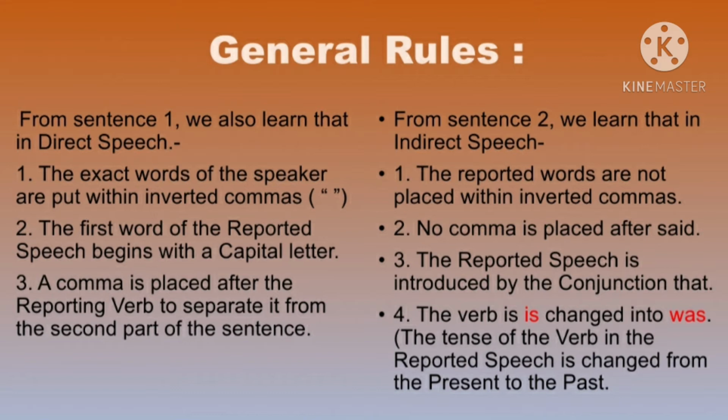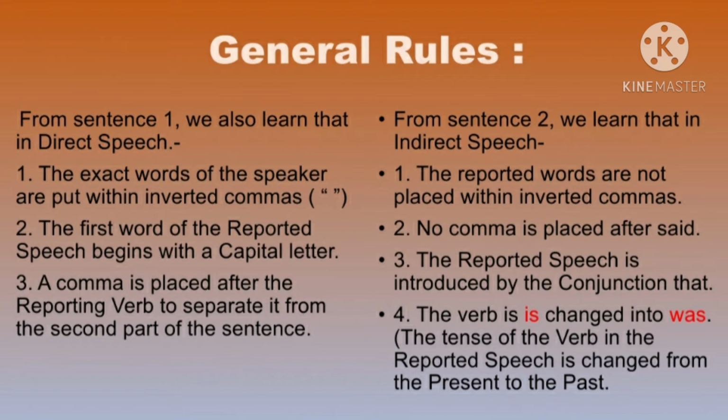Whereas in the second sentence, we learn that in indirect speech, the reported words are not placed within inverted commas. So we never see a comma or inverted commas in indirect speech. The reported speech is also introduced by the conjunction that. So whenever we use indirect speech, we use the conjunction that.